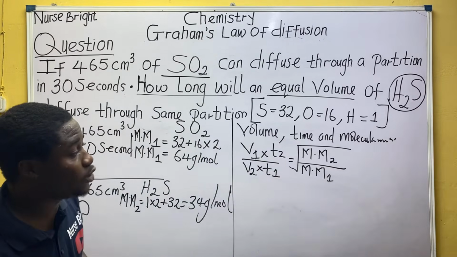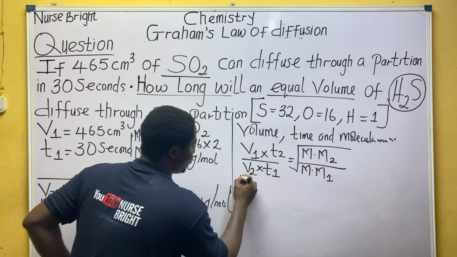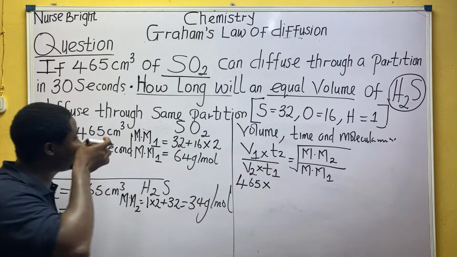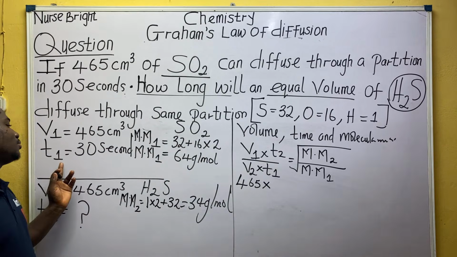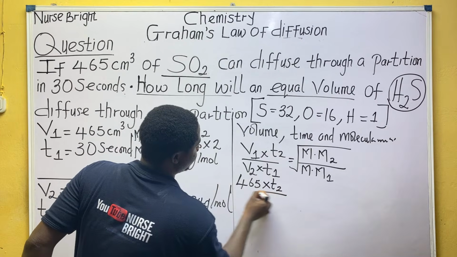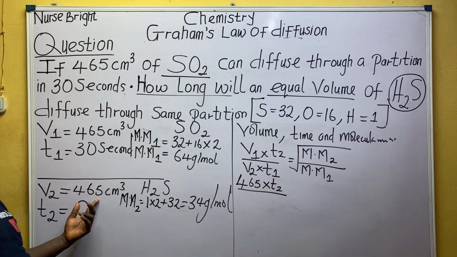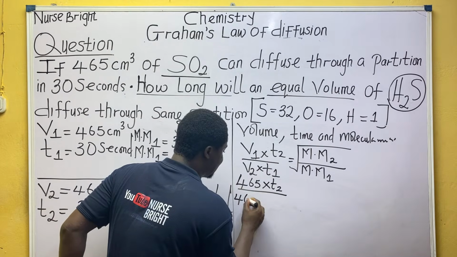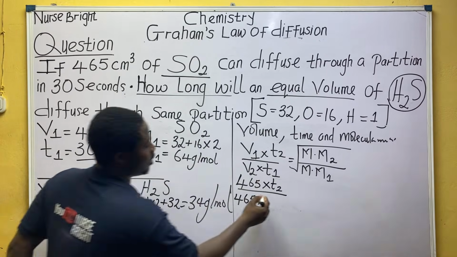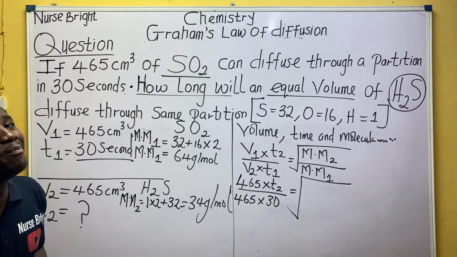What next do we do? Don't rush. What is volume 1? It is 465 centimeter cube, times T2, which is time 2, what we are looking for. Divided by volume 2, which is equal volume, so automatically it becomes 465 as well, times time 1, which is 30 seconds, divided by the square root of